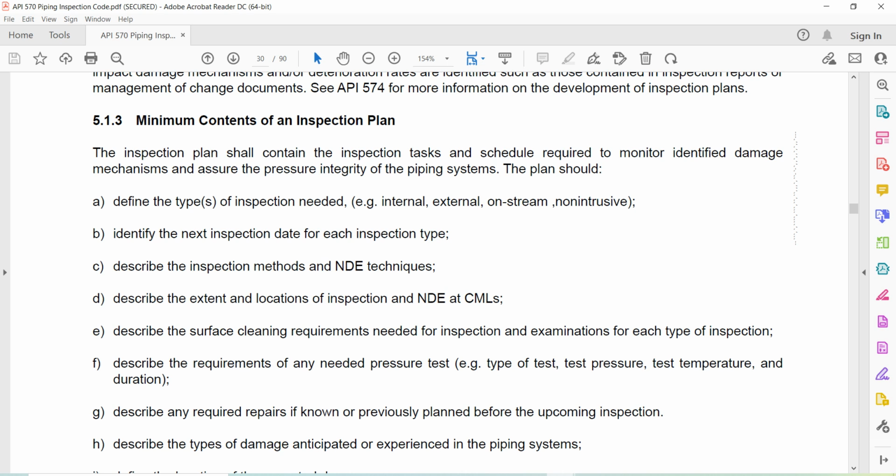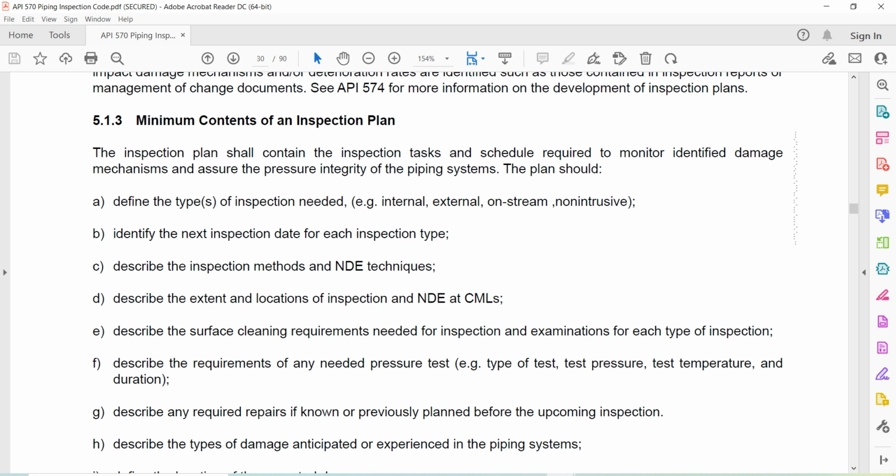Describe the inspection methods and NDT techniques. Describe the extent and locations of inspection and NDT at CMLs. Describe the surface cleaning requirements needed for inspection and examinations for each type of inspection. Describe the requirements of any needed pressure test, type of test, test pressure, test temperature, and duration.